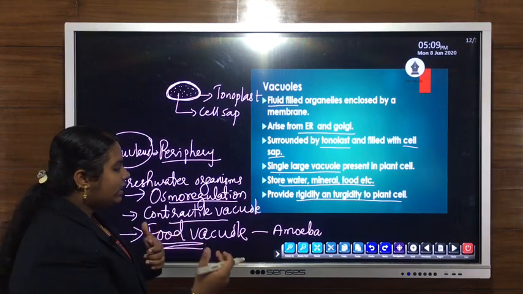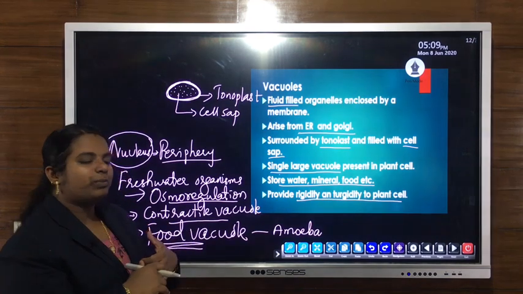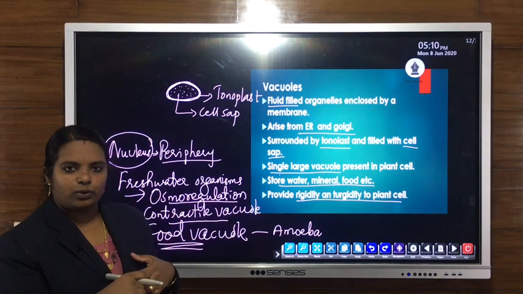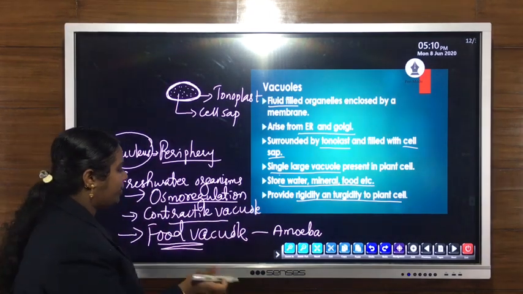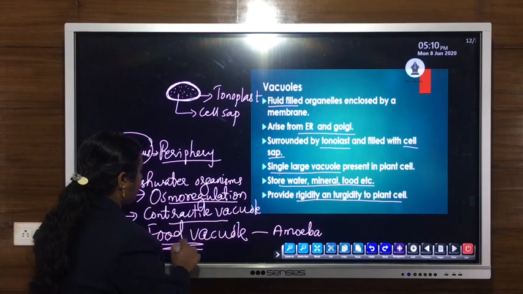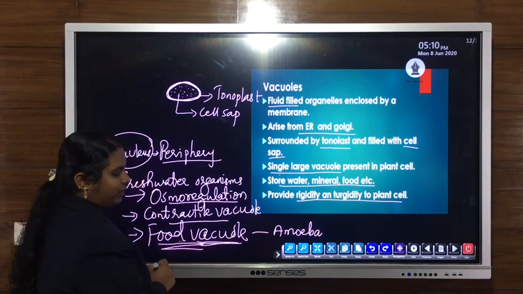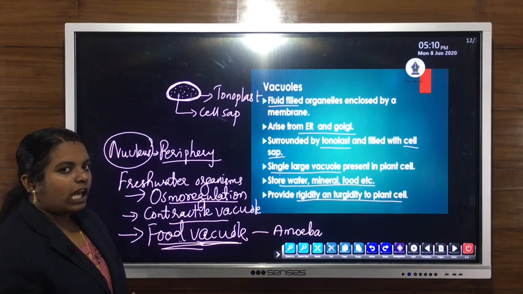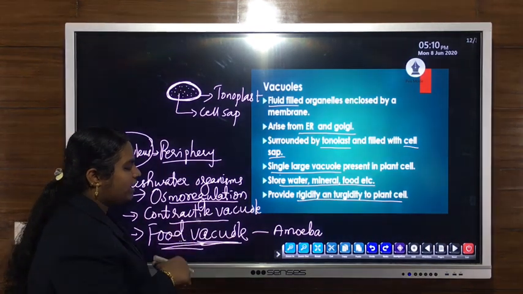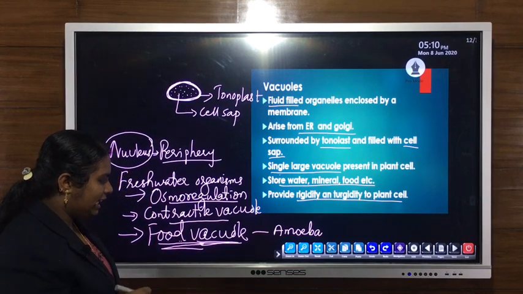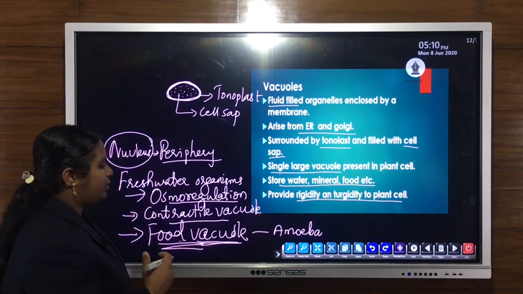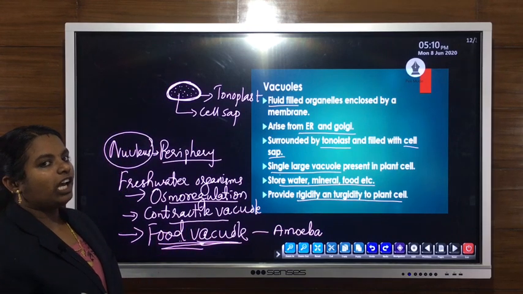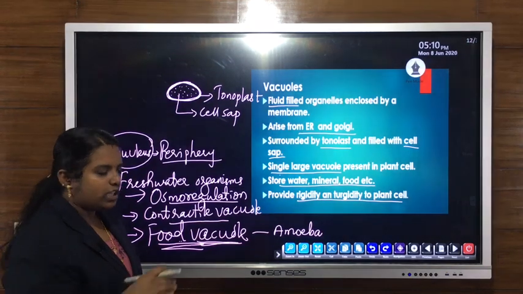When this food enters into the cell, as it is a unicellular organism, the food material along with water forms a particular structure known as the food vacuole.